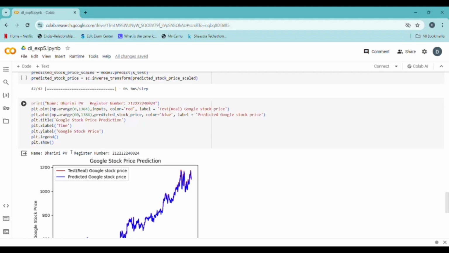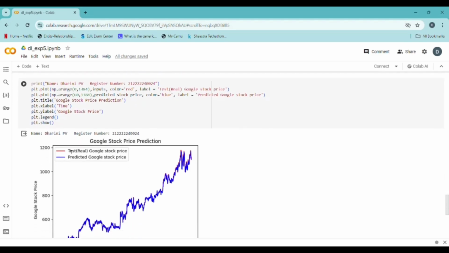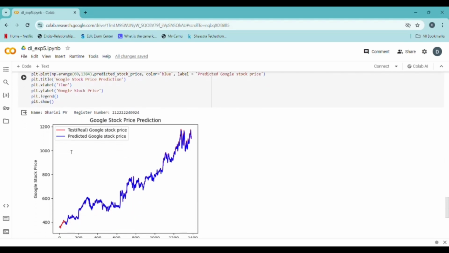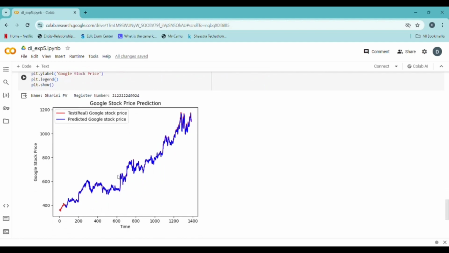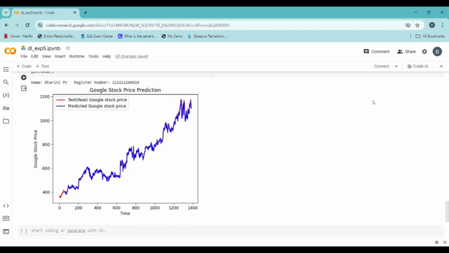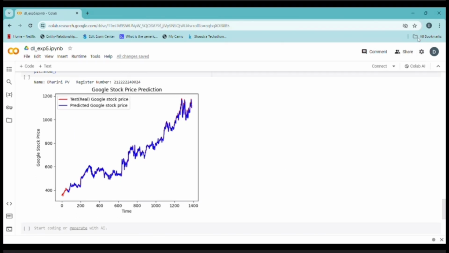Finally, the shown code block plots the real test data along with the predicted stock prices, that is the predicted Google stock price, against time. The plot visualizes the predicted stock prices compared to the actual prices.